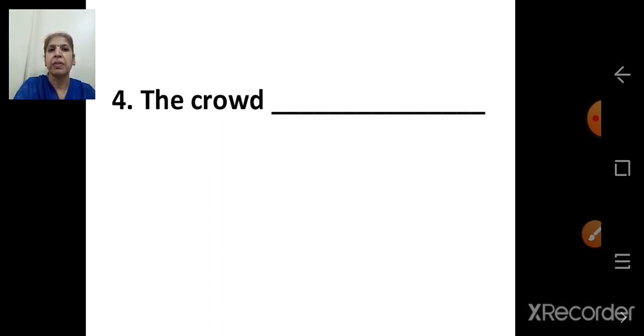So what will you write? The crowd gathered near our building. Or the crowd gathered near our school. Or the crowd watched the match. So any answer of your own choice you can write. You have to think and write the answer.